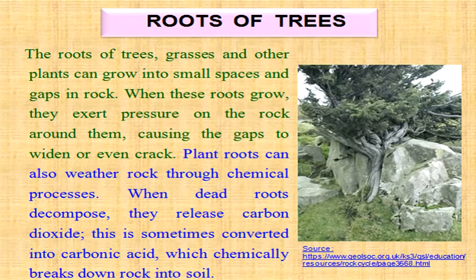The roots of trees, grasses and other plants can grow into small spaces and gaps in rocks. When these roots grow, they exert pressure on the rock around them, causing the gap to widen or even crack. Plant roots can also weather rock through chemical processes. When dead roots decompose, they release carbon dioxide. This is sometimes converted into carbonic acid, which chemically breaks down rock into soil. We can see an example of biological weathering in this photograph.